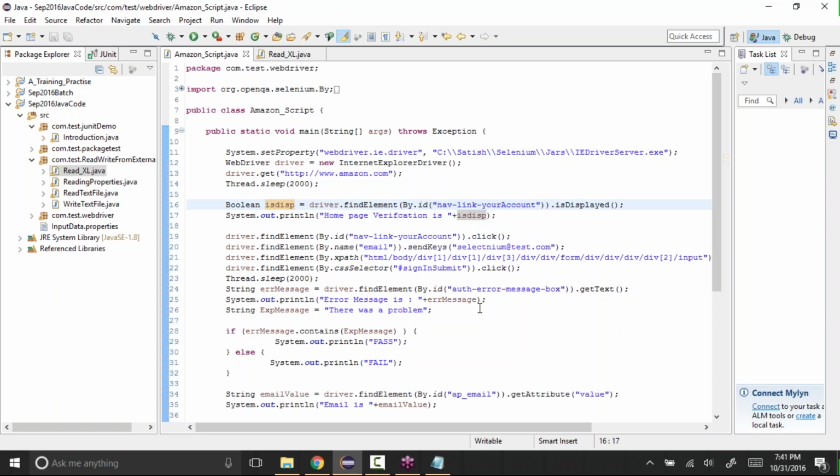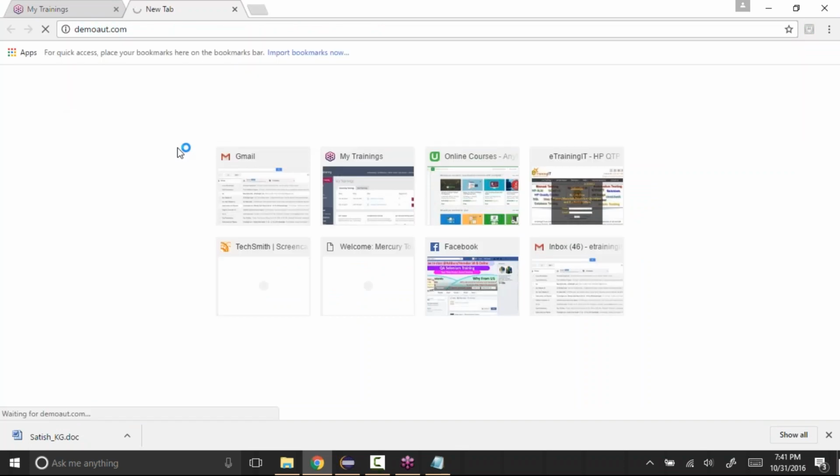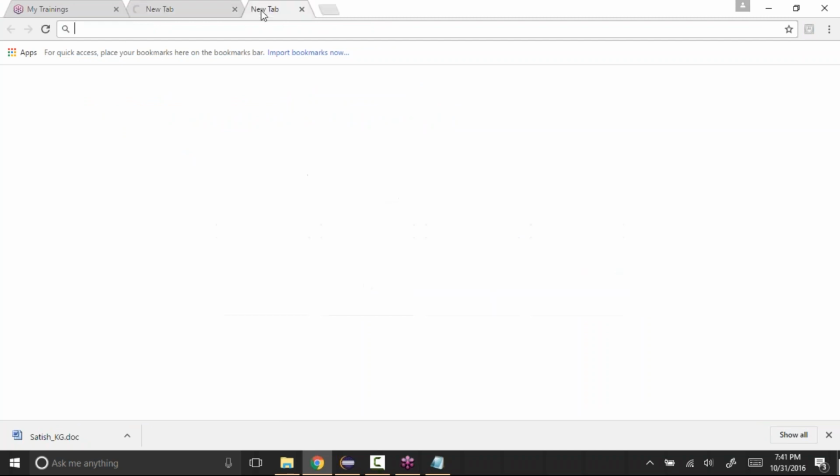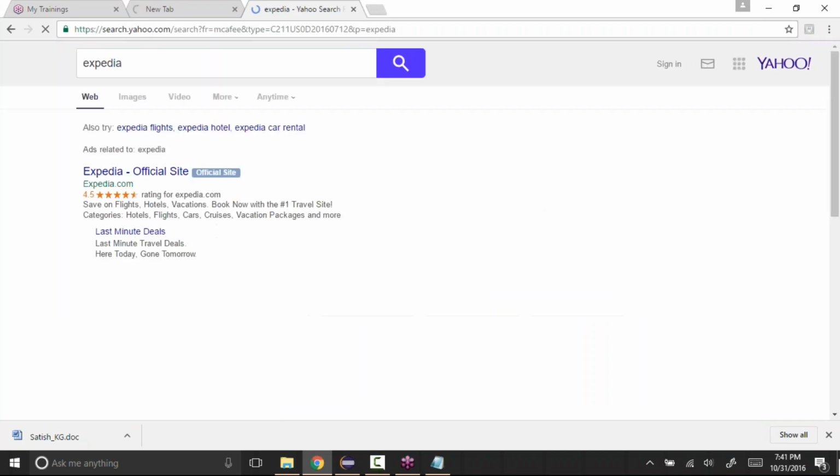For example, let's say you are purchasing a ticket on your website, and there are different to and from destinations. For example, if I go to demoaut.com, okay, it's not opening, let's see, Expedia.